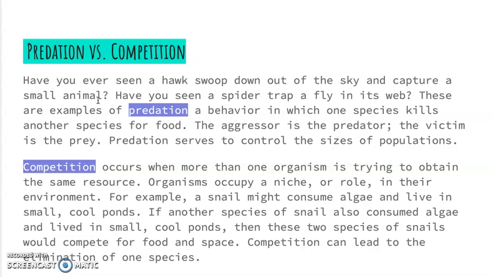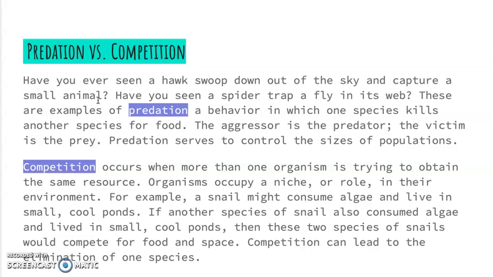For example, a snail might consume algae and live in small, cool ponds. If another species of snail consumed algae and lived in the same small, cool ponds, then these two species of snails would compete for food and space. Competition can lead to the elimination of one species.